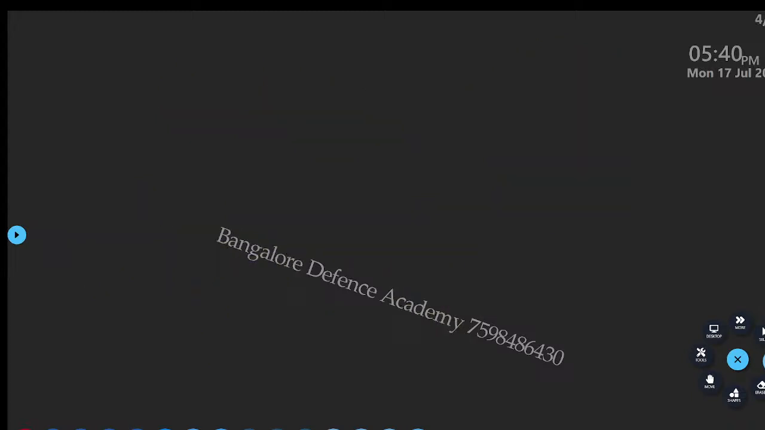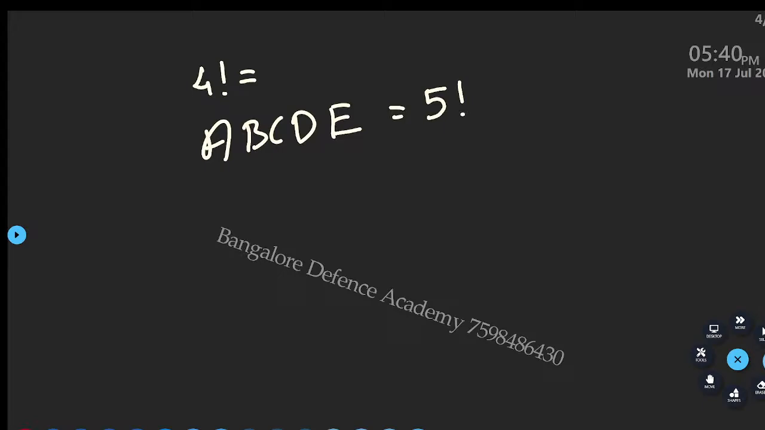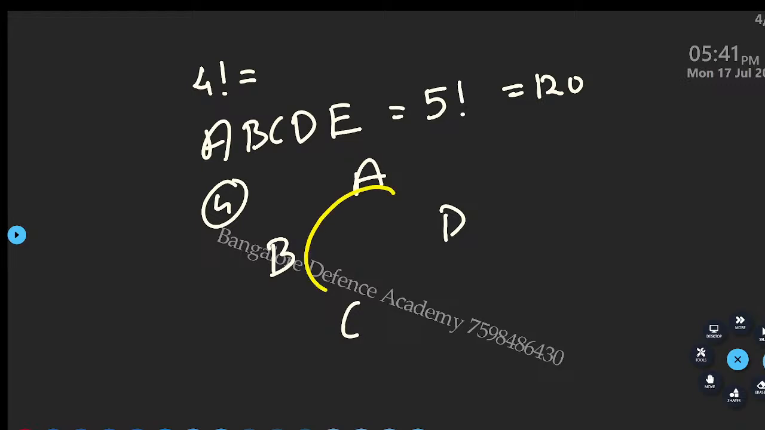Now suppose I ask you to arrange people in a line; I will use n factorial. Now A, B, C, D, E, how many candidates are here? 5 people are there. Arrange them in a line. What is the answer? 5 factorial. What is 5 factorial value? 120. You got the answer. Easy, right? Now if there are 4 people and I want to arrange them in a circle, A, B, C, D, at that time what happens? The formula becomes n minus 1 factorial.